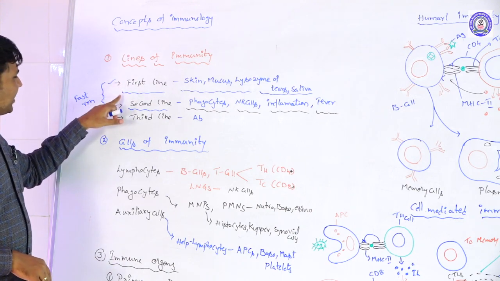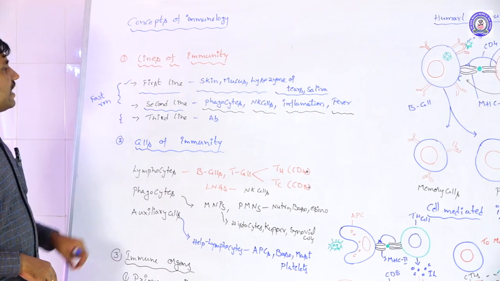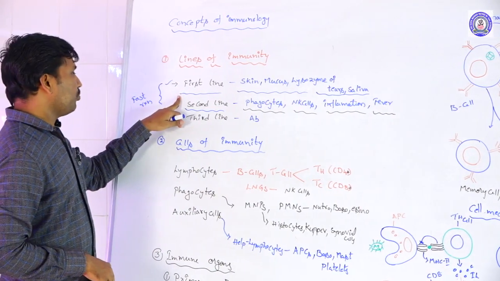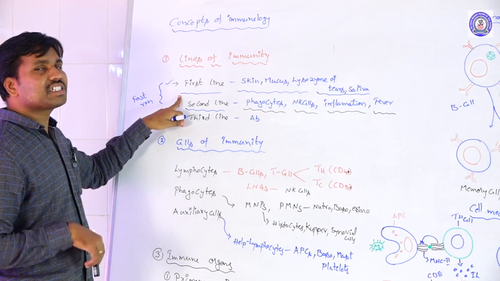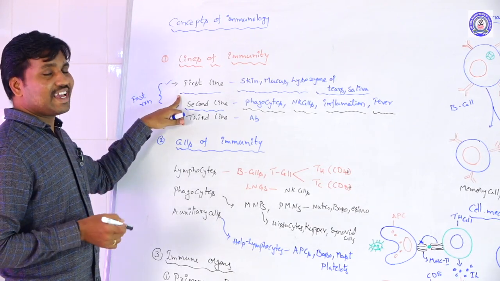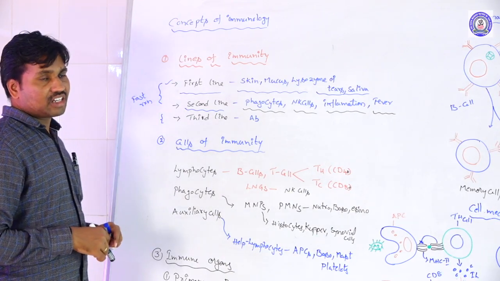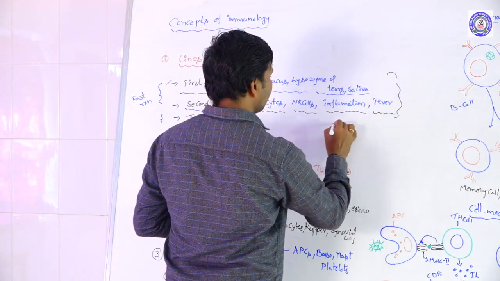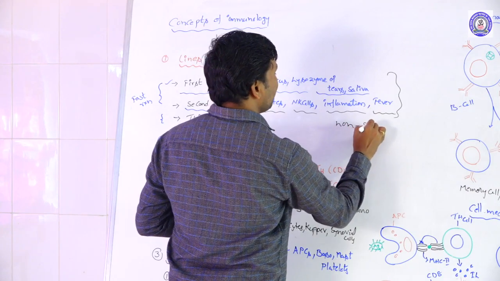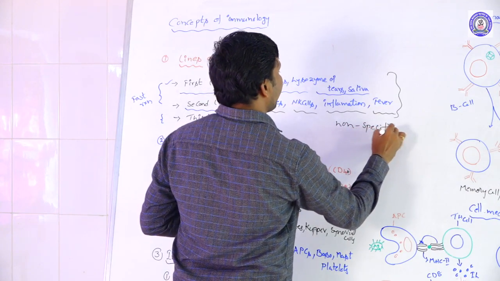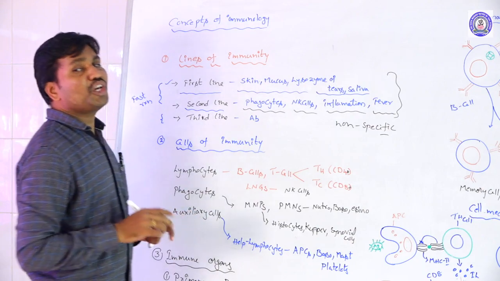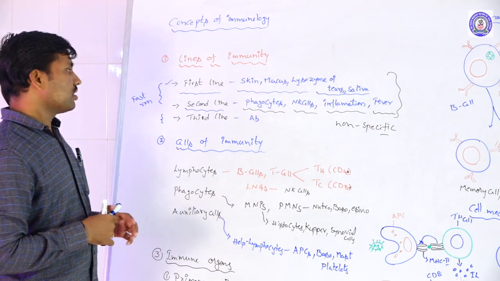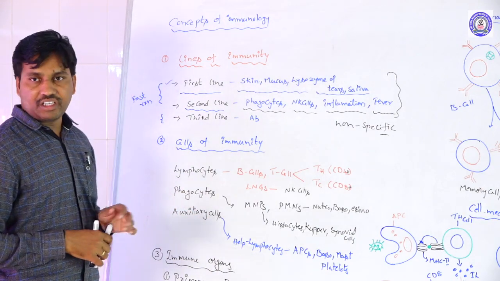So these two occur: the first line and the second line of immunity. These two reactions occur rapidly, and they are non-specific immune reactions.